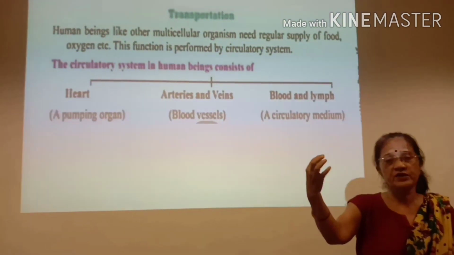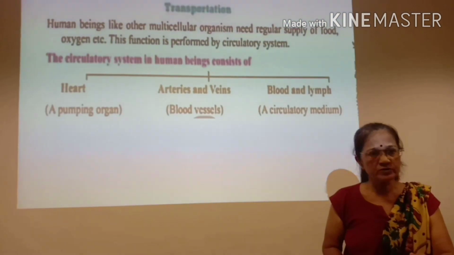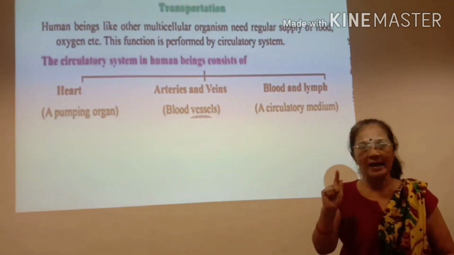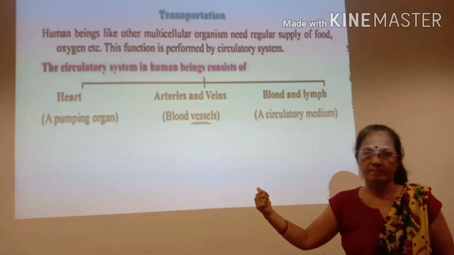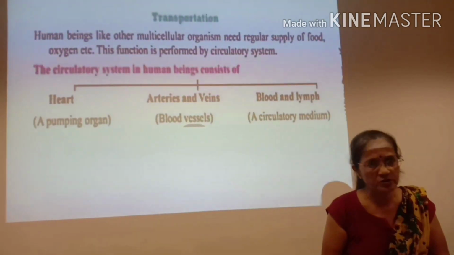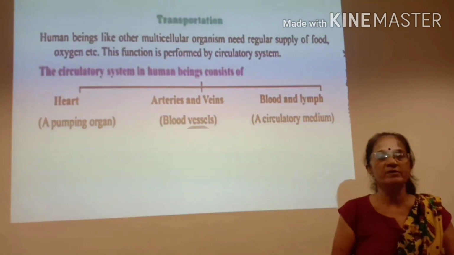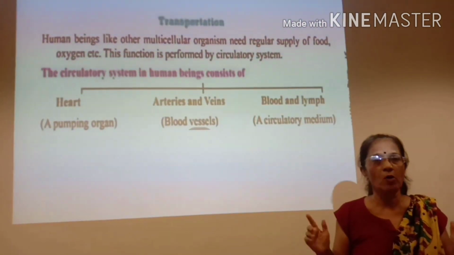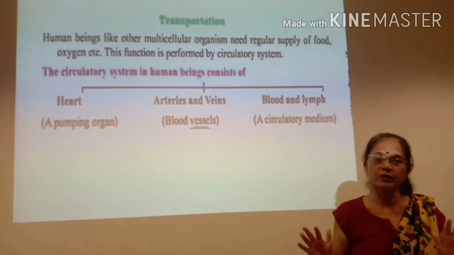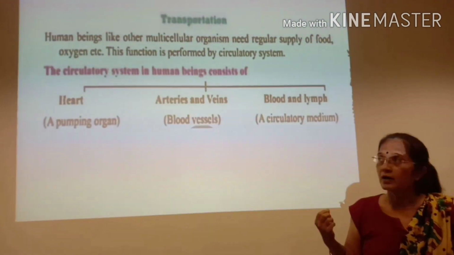So the digested food from the digestive system and the oxygen from the respiratory system are both carried by the blood to the cell, where in the mitochondria the digested food is oxidized. Due to oxidation, energy is released, and this energy is used by our body for different activities. That is why transportation is required.